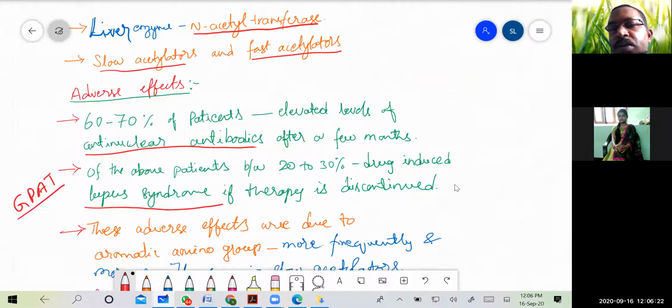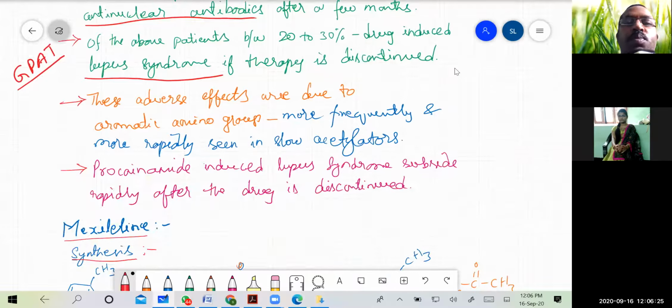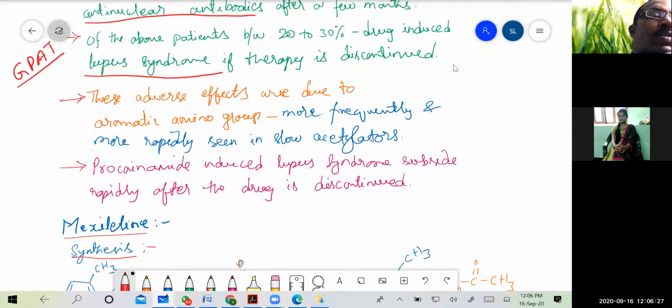This lupus syndrome is most commonly seen in case of procainamide, which is commonly asked in the GPAT questions. So you have to remember this. Then what is the reason for this lupus syndrome, which causes the antigen-antibody reaction? The aromatic amino group present in procainamide is responsible for this lupus syndrome, which is more rapidly seen in slow acetylators.